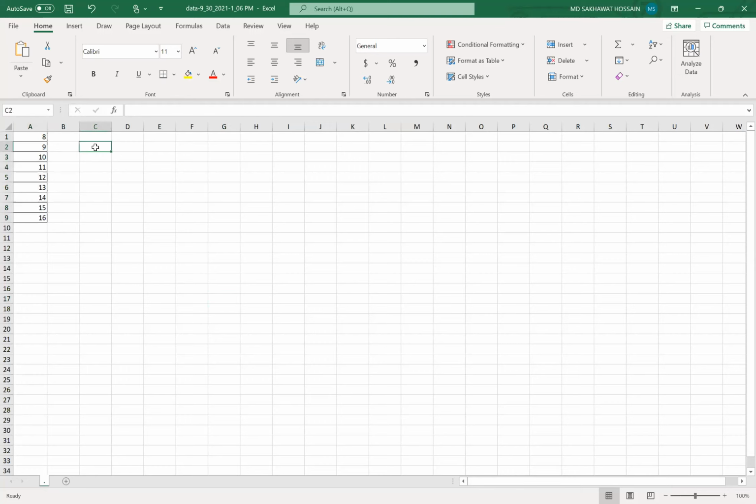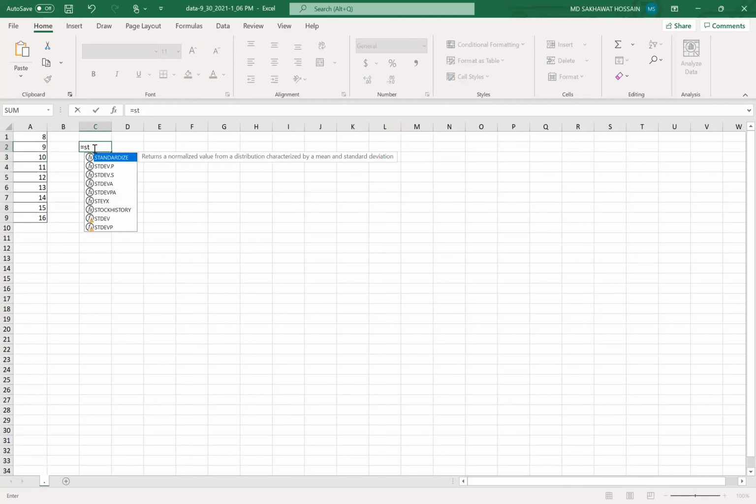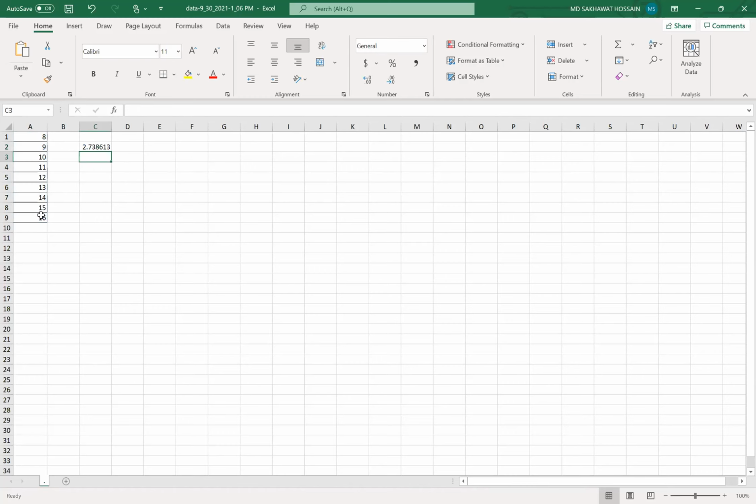Select this one, then equal, and for standard deviation you need to write STDEV, standard deviation. Now we have to select these numbers, and then in the parentheses, the standard deviation is 2.74.